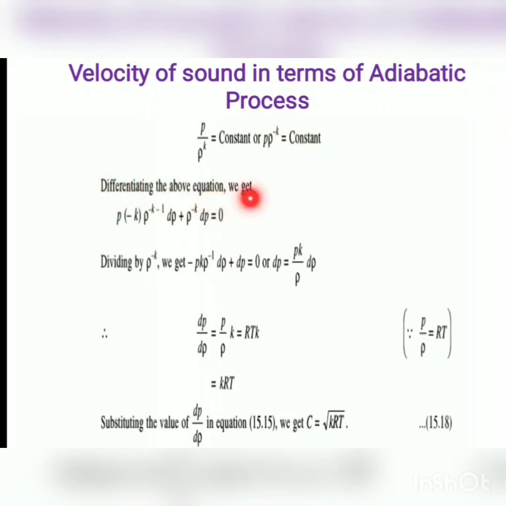Differentiating the above equation, we will get P into minus K into rho to the power minus K minus 1 into d rho plus rho to the power minus K dP equal to 0. Dividing this by rho to the power minus K, we will get dP equal to PK upon rho into d rho. Therefore we can write this equation as dP upon d rho is equal to P upon rho into K, right?